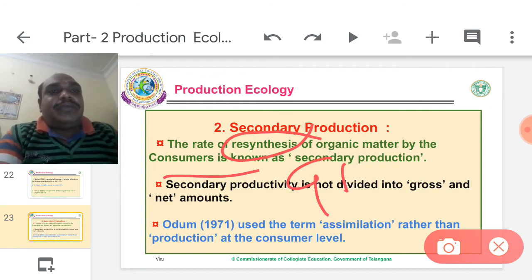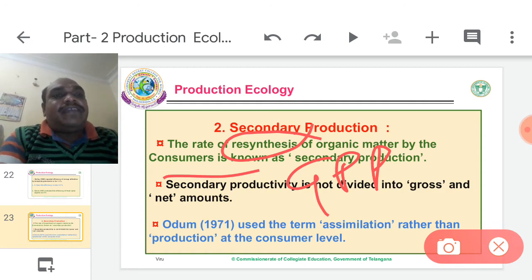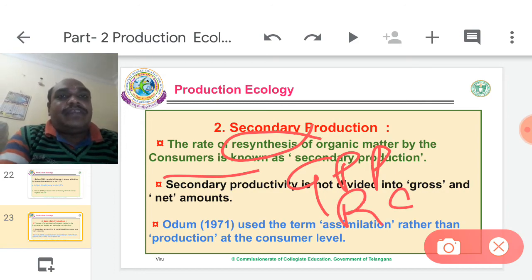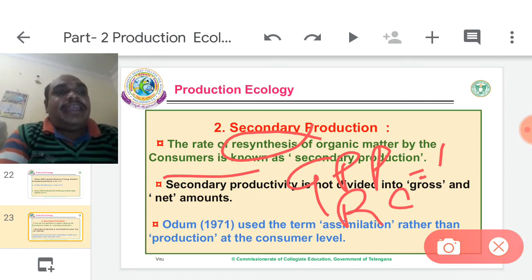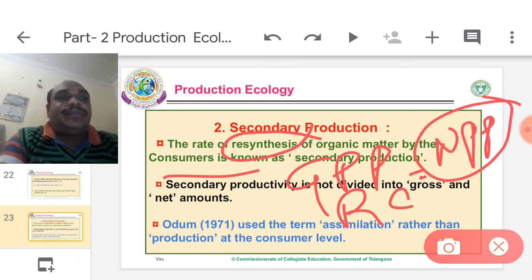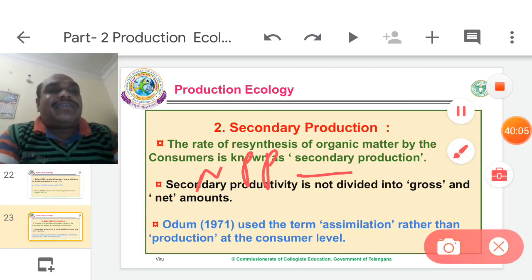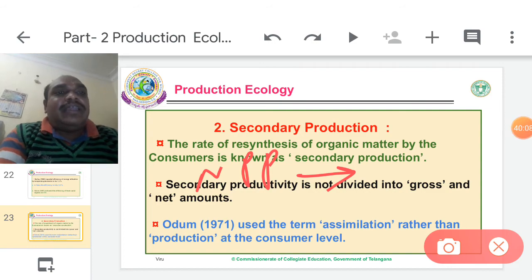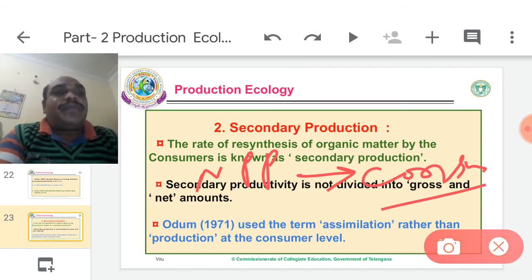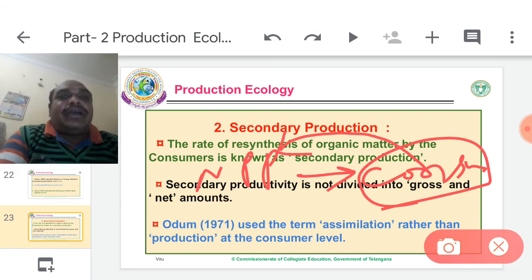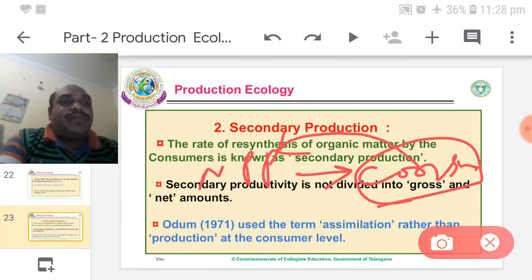That is called GPP. The same plants utilize some amount of that GPP in respiration, that is called RC, respiratory consumption. The remaining production is called NPP. This is the net. The NPP is transferred to the next trophic level. They are called consumers. So the consumers get food material from the NPP of producers.